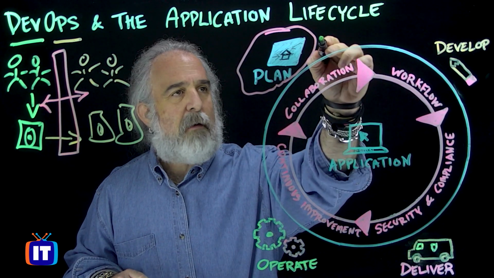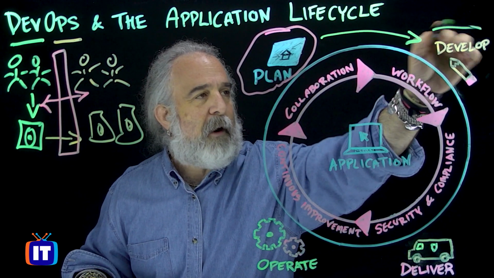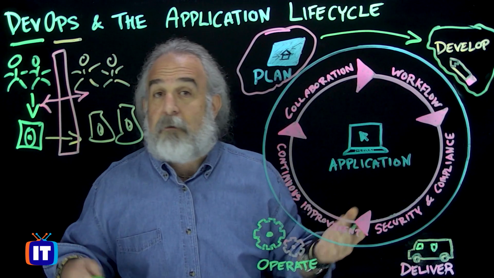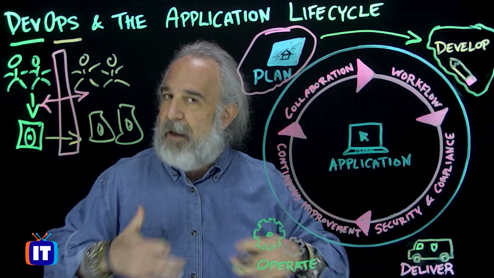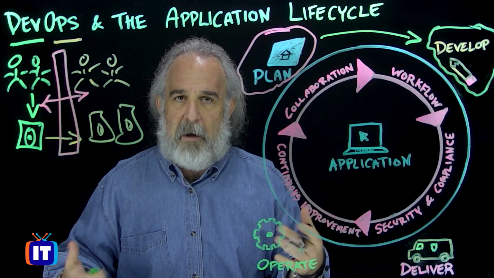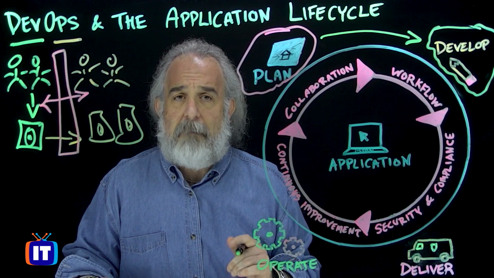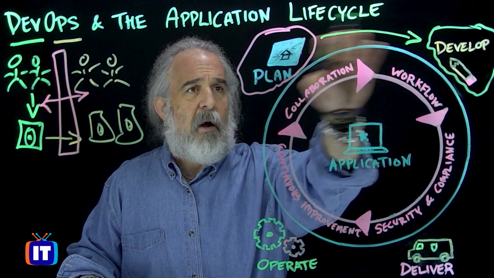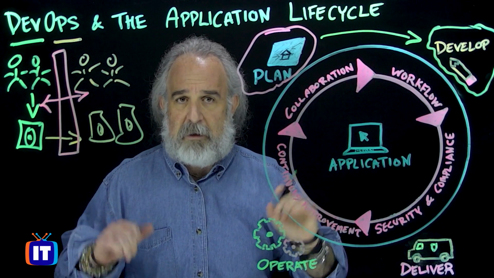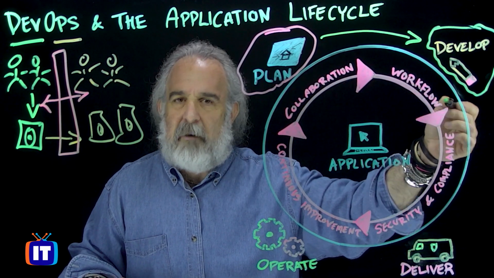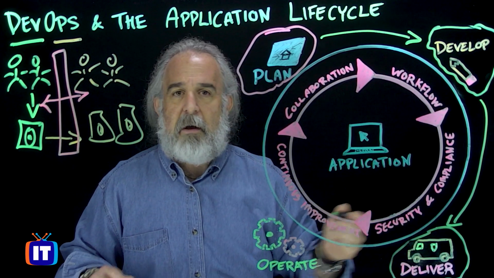And then planning has to lead to something. Otherwise, it doesn't really do us a lot of good. It leads to the ability to actually develop that resource, that capability, whatever it may be. And as we develop, we begin to understand how things will come together and ultimately offer them through one or more channels to consumers, customers, whoever and whatever may want to use that. So this is really where we see the dev and the ops team come together in planning. The dev team takes over and does their job there, but then they have to give that over and make it available so that we can drive consumption, and that's where we deliver.